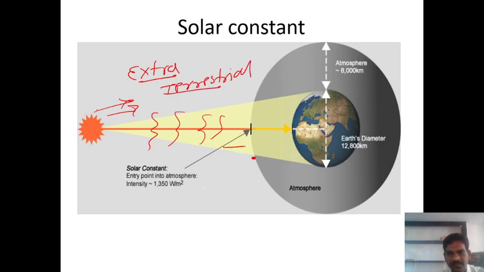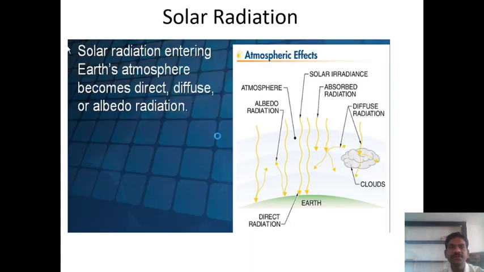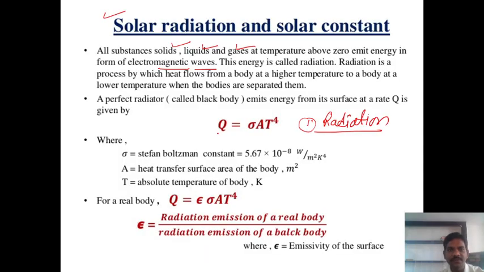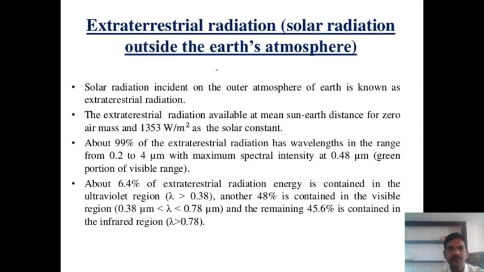Okay, in this portion, the radiation which is received outside the Earth's atmosphere. If you observe here, extraterrestrial radiation is the solar radiation outside the Earth's atmosphere. The solar radiation incident on the outer atmosphere of Earth is known as extraterrestrial radiation.